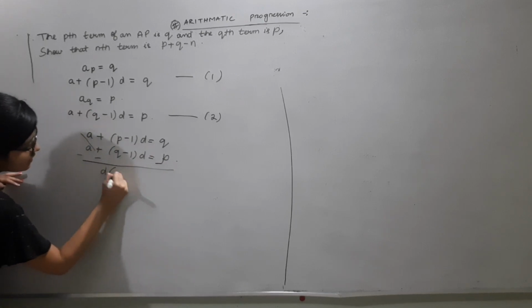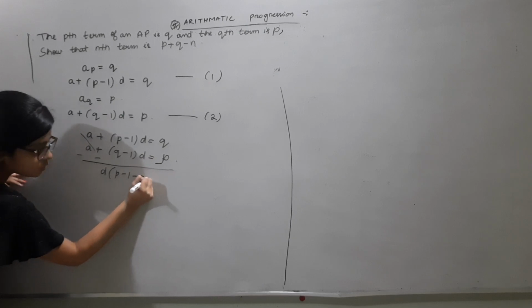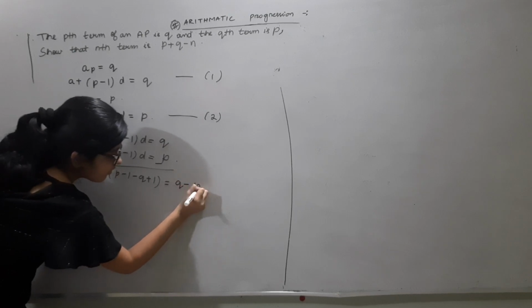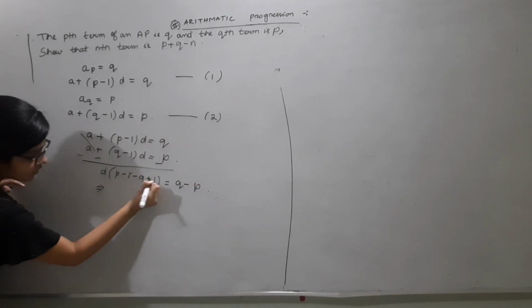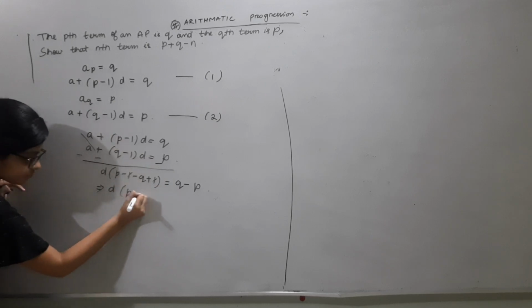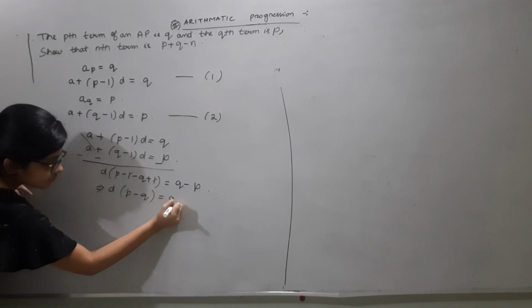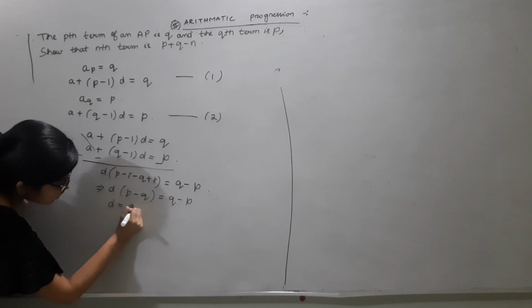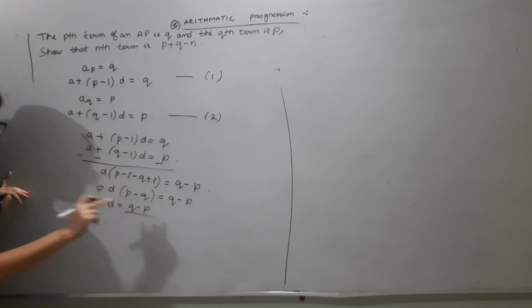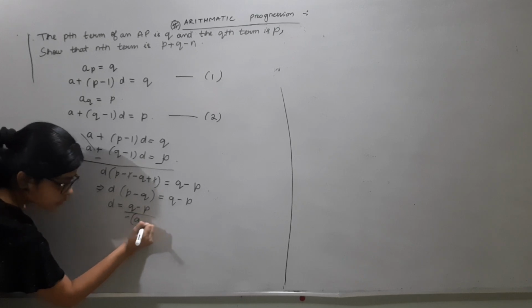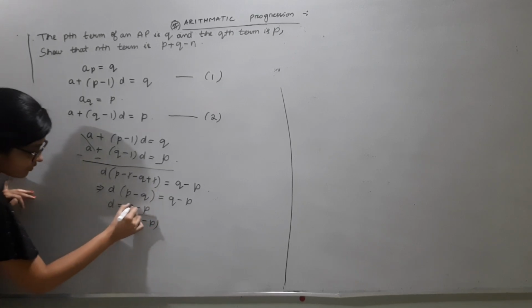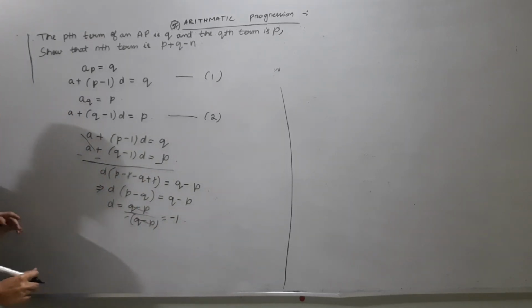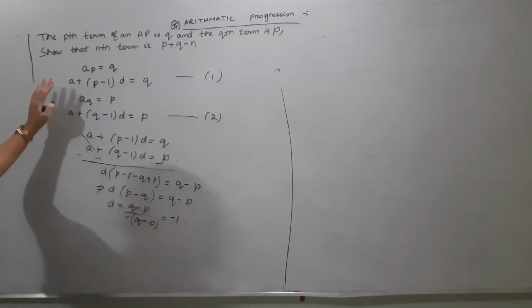If I take d common here, then what shall I get? (p minus 1 minus q plus 1)d, and this side q minus p. We got d as -1. Now we need to find a.